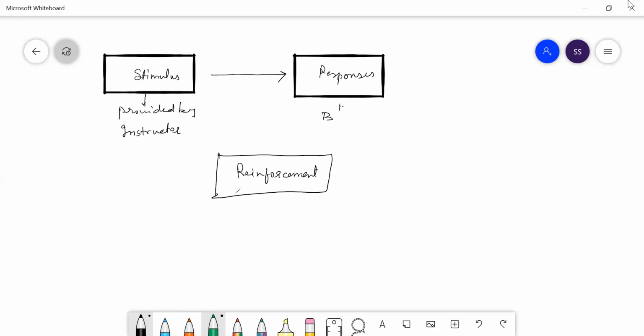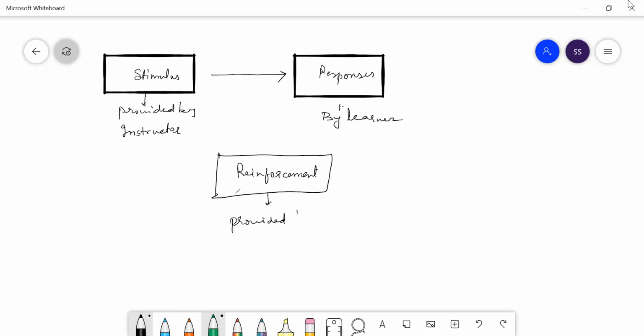Now who is the learner? Students are the learners. So response is given by the learner, stimulus is provided by the instructor. Reinforcement is also provided by the instructor.